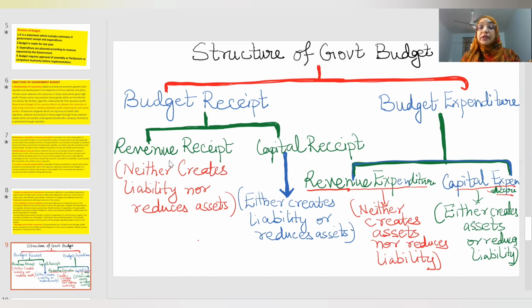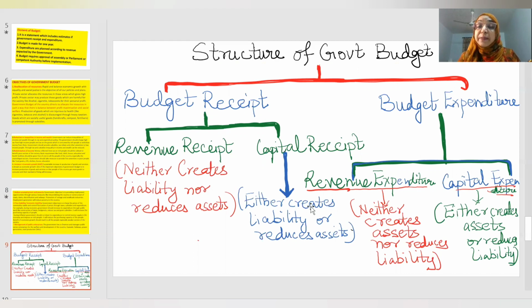Or fees and fines. Government is getting income, but no liability to return that money, and it is not reducing the assets of the people. Or profit and dividend, government is getting profit and dividend from the public sector. Government is getting income, but no liability is created to give money to someone, nor is it reducing the asset of the government.